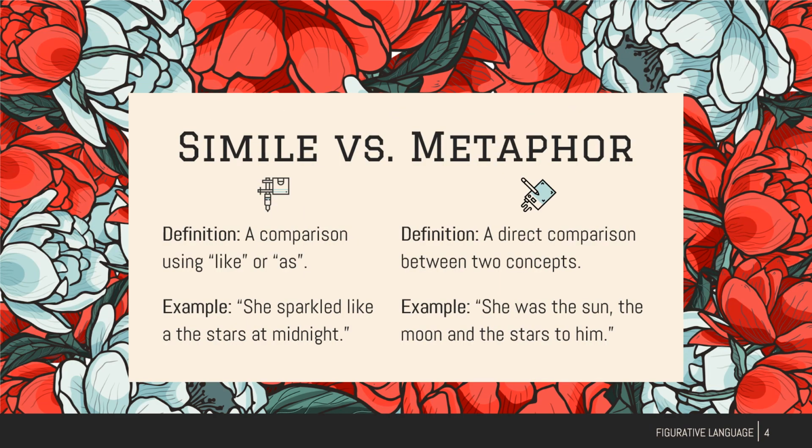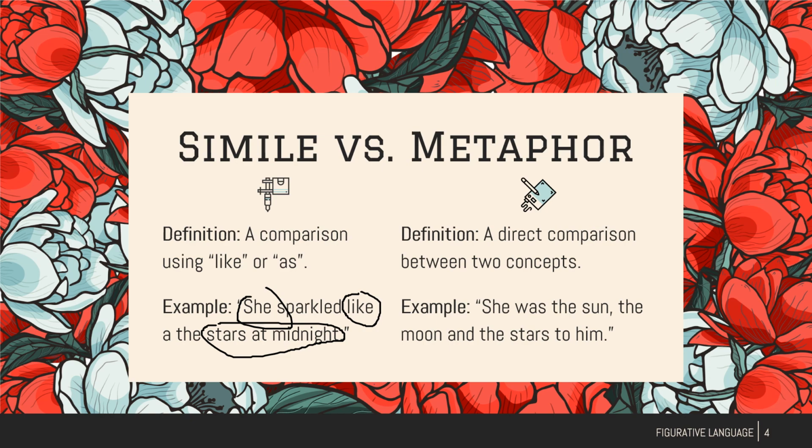Now, the first few things we discussed were simile and metaphor. A simile, we said, was a comparison using like or as, while a metaphor is a direct comparison, which does not use like or as. An example of a simile would be, she sparkled like the stars at midnight, which uses the word like to compare this woman to the stars at midnight.